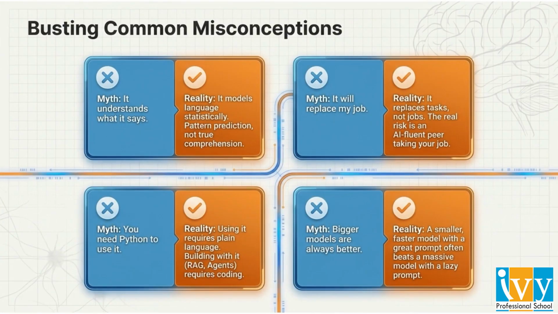Let's bust some common misconceptions. Generative AI does not have true comprehension. It models language statistically. It replaces tasks, not entire jobs. You don't need Python to use these tools, and bigger models are not always better. A faster model with a great prompt often performs exceptionally well.